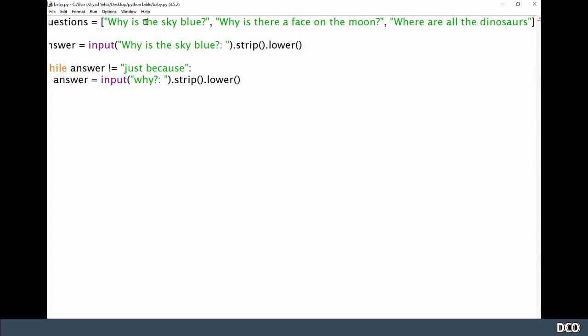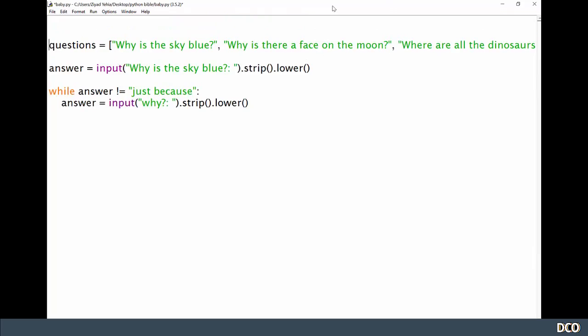Now there's a useful function called the random choice function. For that we're going to need to import it because it's not available in Python originally. So up here I'm going to import random. Actually, even better, I'm going to say from random import choice.